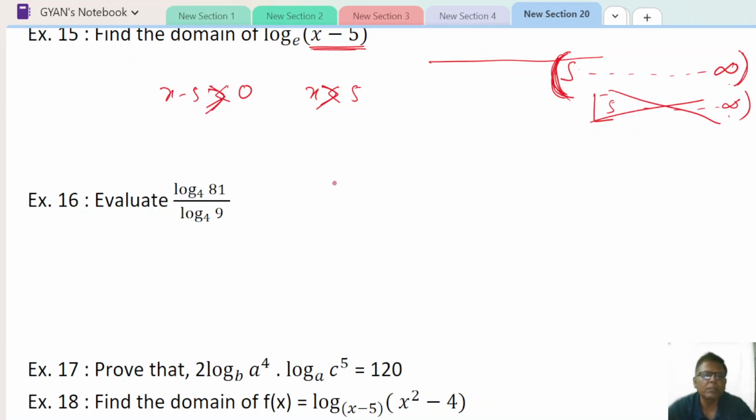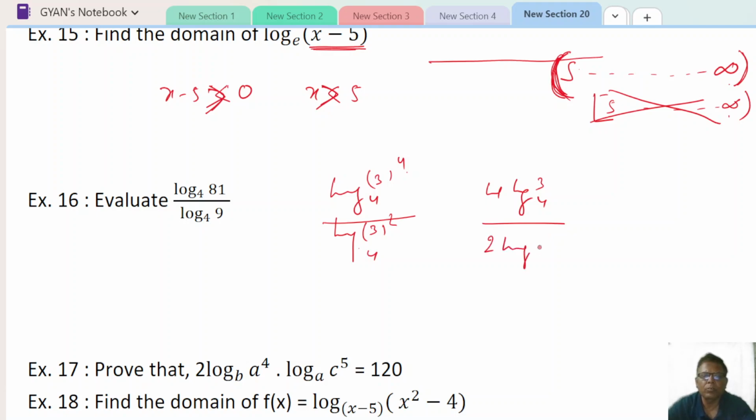Here, 3 to the power 4 of 3 to the power 2 to the base 4. So now 4 log 3 to the power to the base 4 and 2 log 3 get cancelled, so the answer will be 2.